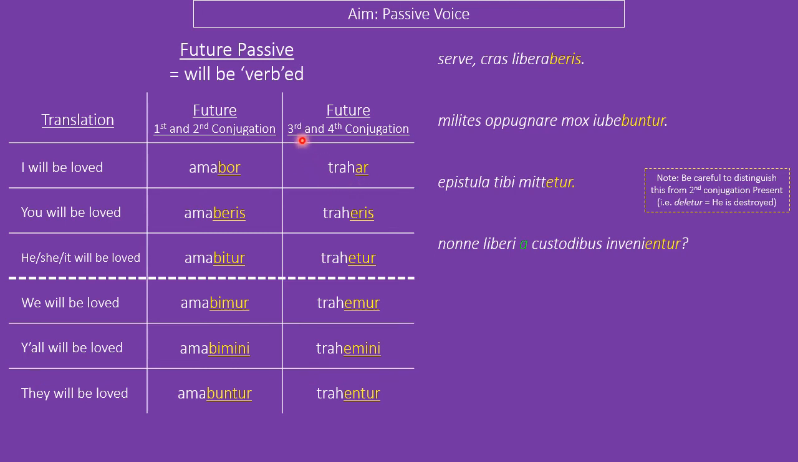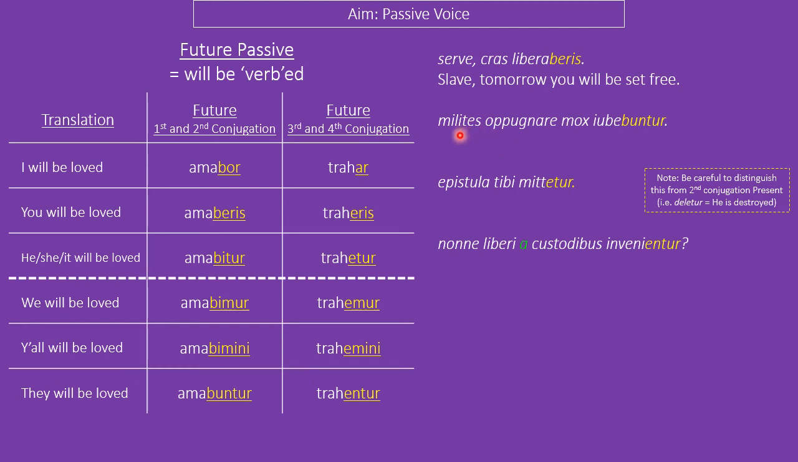For a third or fourth conjugation verb, like traho, instead, we get the endings -ar, -eris, -etur, -emur, -emini, -entur. If we look across, therefore, servus cras liberaberis, we can see our ending -beris here. There's got to be you will be something-ed. It is indeed: slave, tomorrow you will be set free.